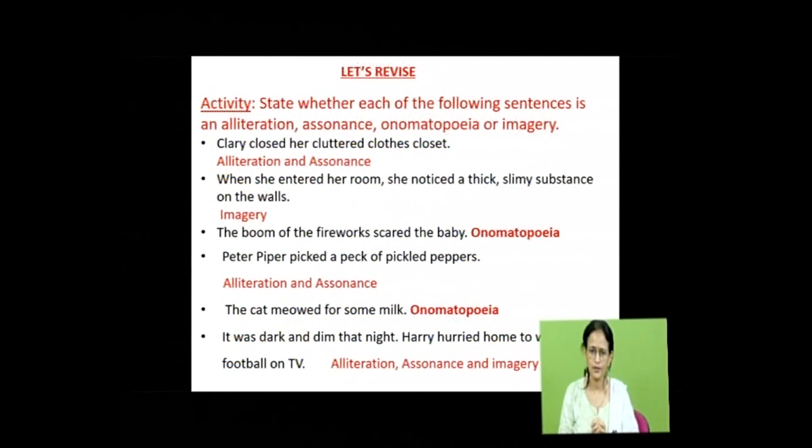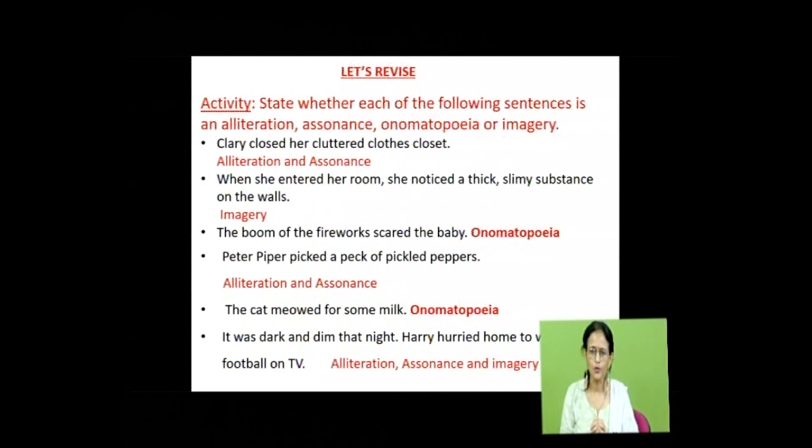This is alliteration, and the E sound in picked and pickled, it's assonance. The cat meowed for some milk. Meow. This sound represents the sound produced by a cat. So it's onomatopoeia.